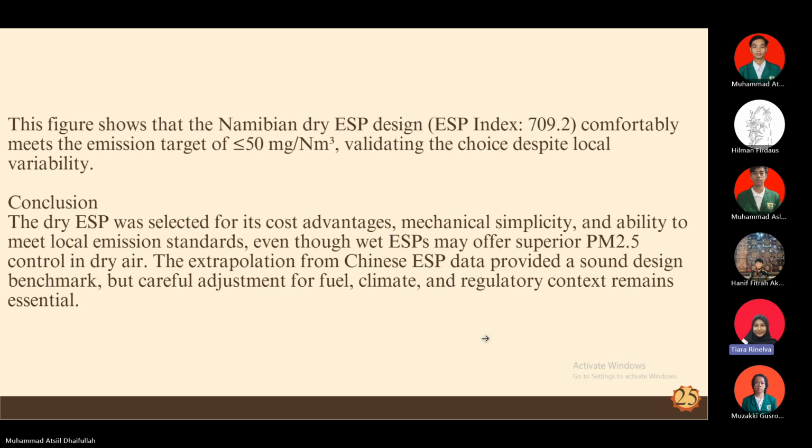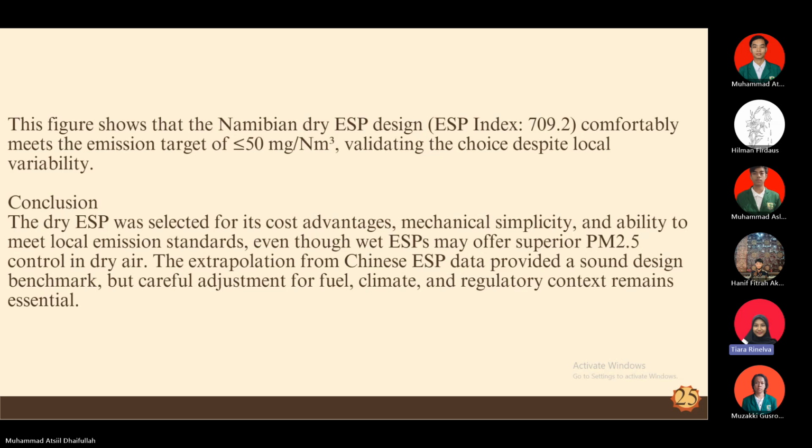Okay, based on that, this figure shows that the Namibian dry ESP design index, which is 709.2, comfortably meets the emission target of less than 50 milligram per normal cubic meter, validating the choice despite local variability.